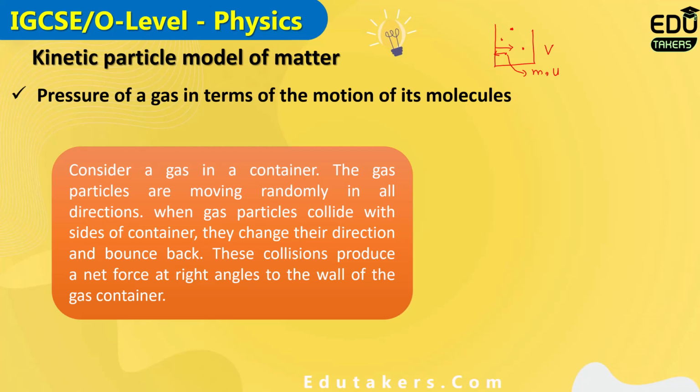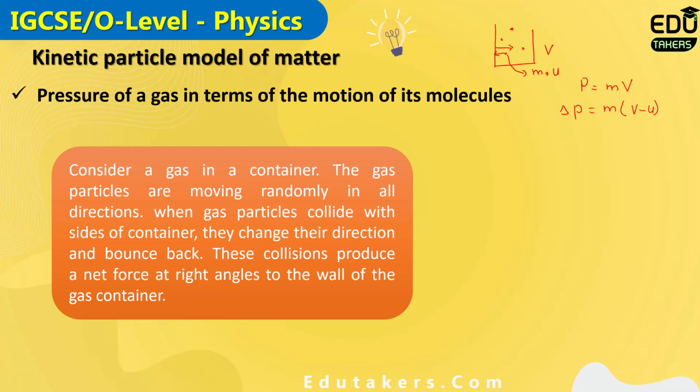So here is the change in the velocity. There would be a change in momentum, because momentum is the product of mass and velocity. The change in momentum would be m times the change in velocity, which is v minus u. So when the gas particles collide with the side of the container, they change their direction and bounce back, so there is a change in momentum.